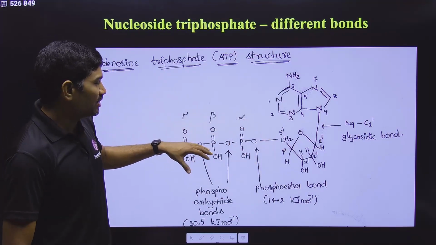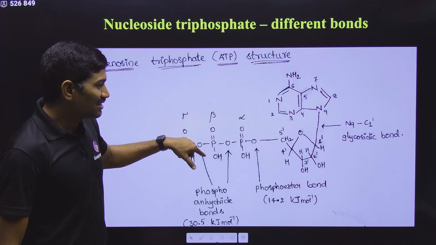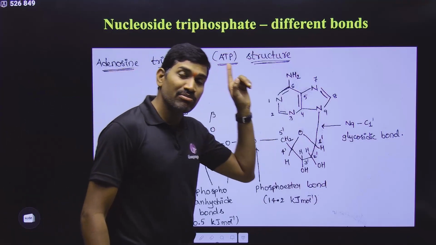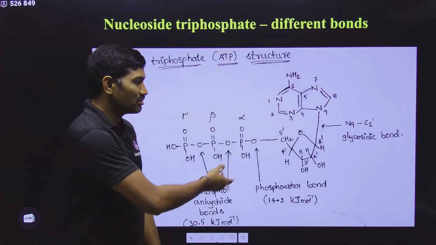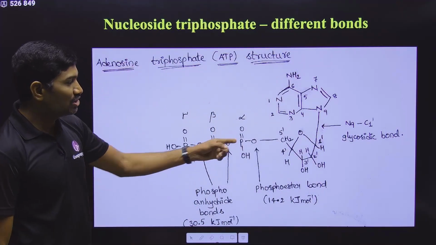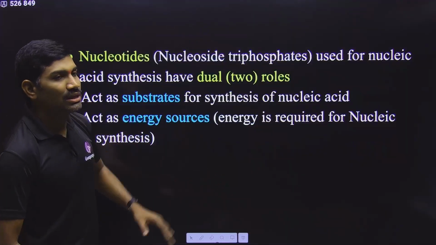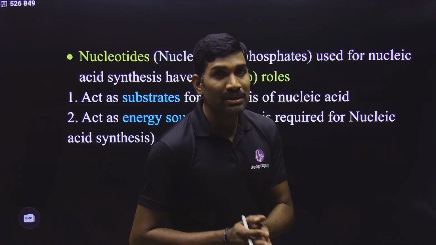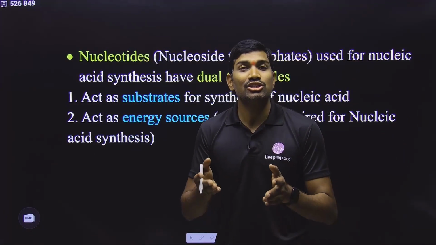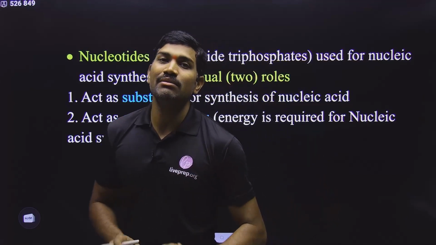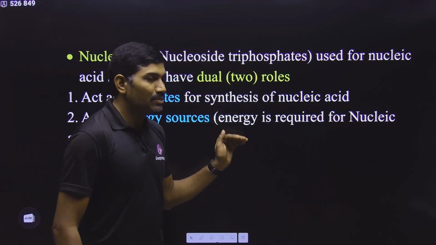This information, energies and all these things, you can link up with the respiration chapter in plant physiology. Yes or no? There also we are studying many times regarding this. So you need to understand all this. So this is the basic structure, and please remember, the energy currency of the cell is a nucleotide, that is nothing but ATP. Please remember this. This is the basic information.